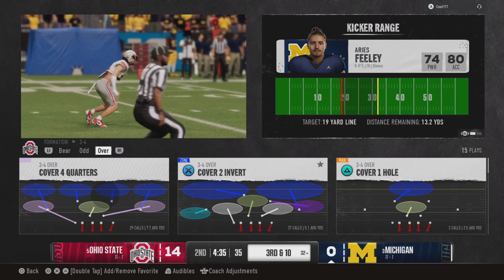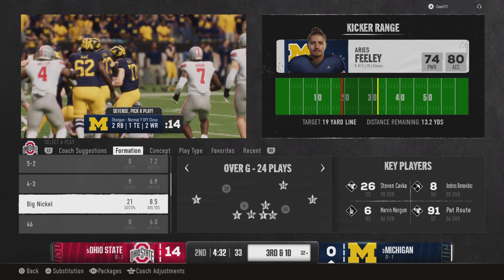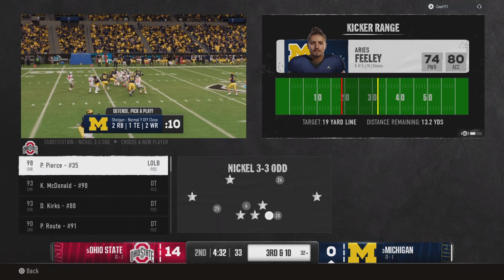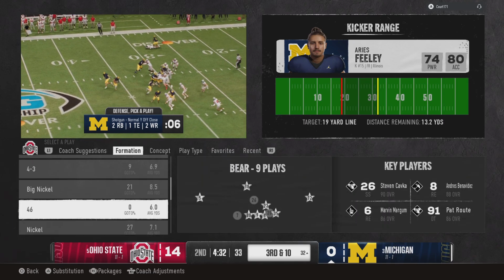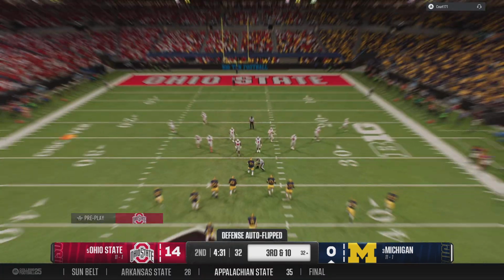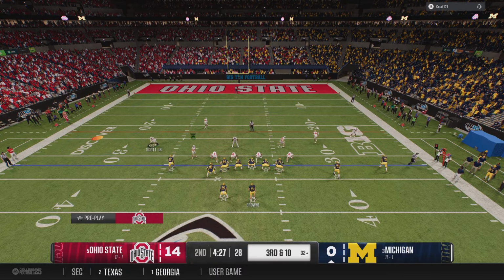Tell you, this defense continues to just be physical at the line of scrimmage. Offense can't do anything on the ground, and by doing that, this defense is allowing their defensive front to get pressure on the quarterback. Every time they drop back to throw, they become a one-dimensional offense. So the offense getting set. This is not where you want to be against this defense. Third and long.